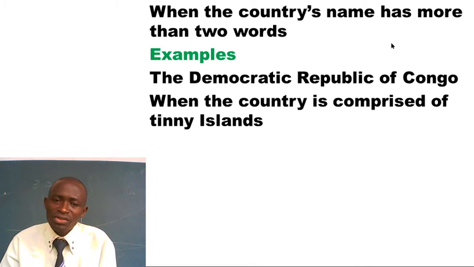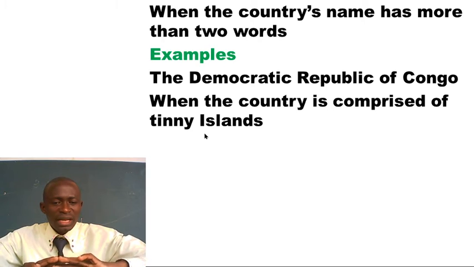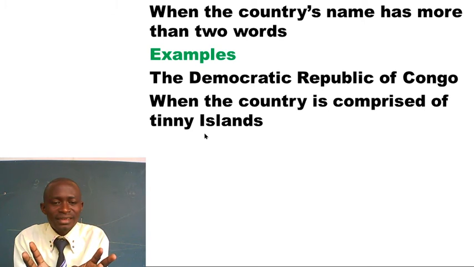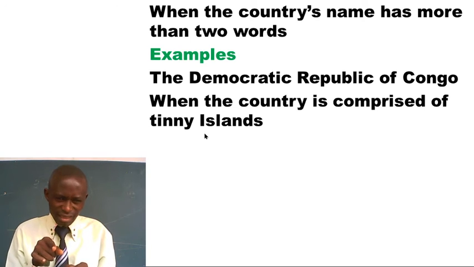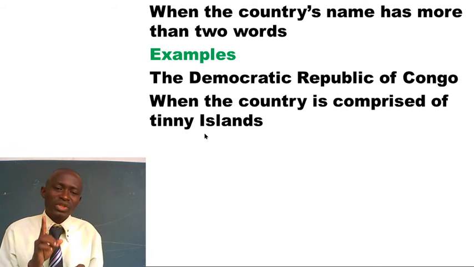This is also another way of using the article the, when we're talking about a country which is comprised of tiny islands. Now, this refers to a number of these tiny islands that form a country. So when you introduce such a country, you introduce it with the article the.